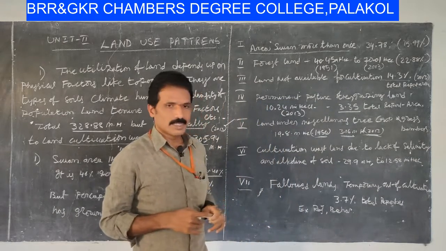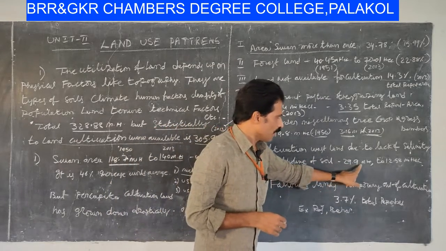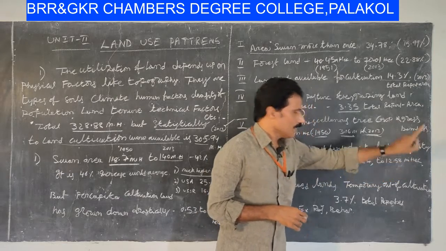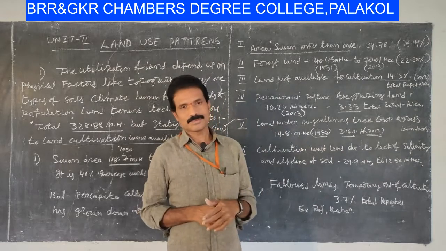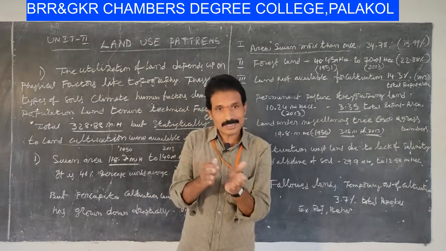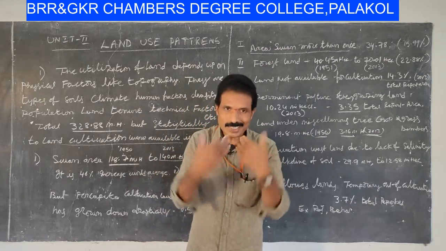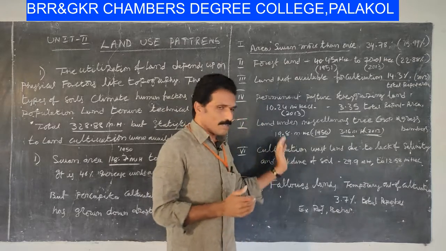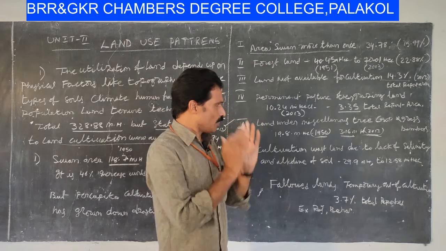The data is 29.9 million hectares to 18.5 million hectares. These lands are unutilized or desertified lands, being converted into utilizing capacity by building up the improvement of the soils.